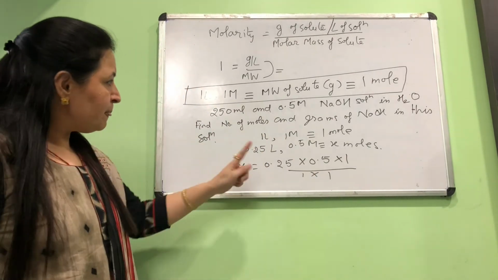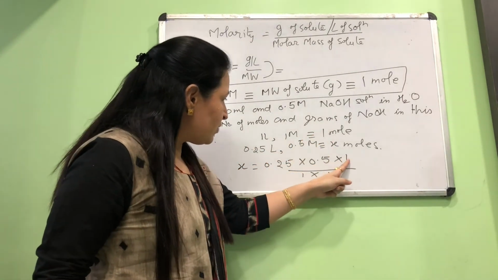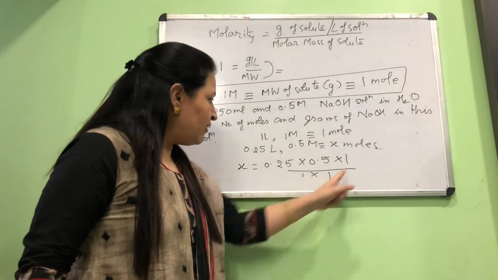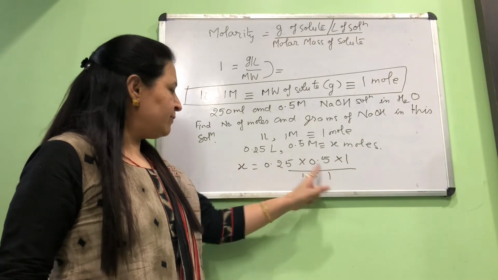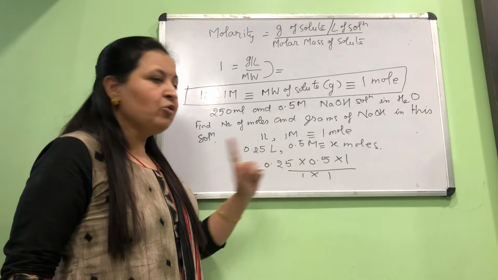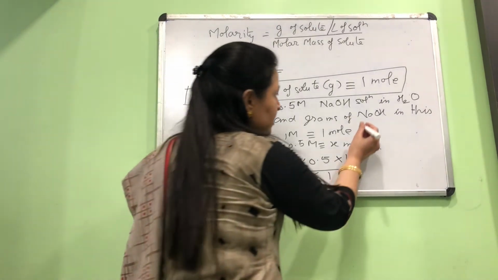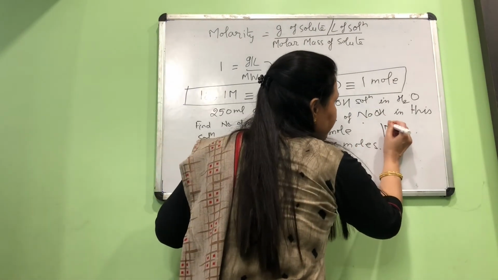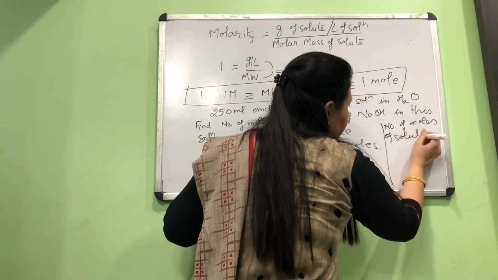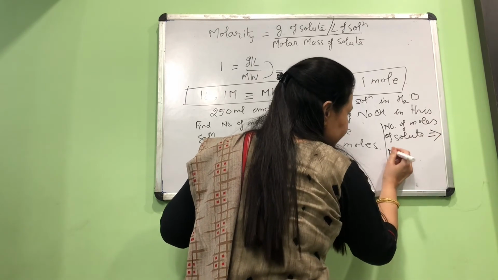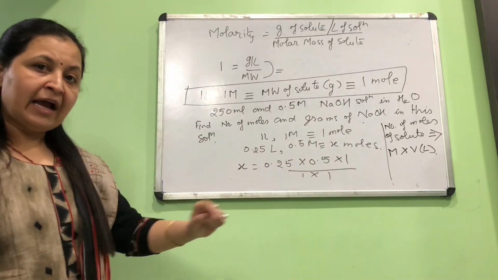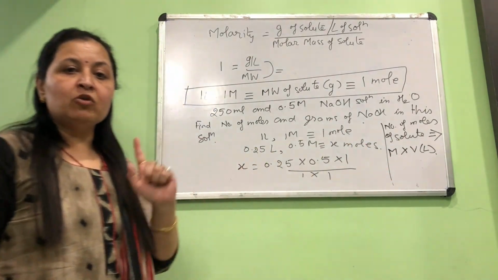So you are seeing everything is 1 except what we are multiplying to find the number of moles. We are multiplying the volume of solution in liter by the molarity of the solution. So ultimately, what is our formula to find the number of moles? Number of moles of solute is equal to molarity multiplied by volume, but the volume should be in liters. If you know that, just that product will give you how many moles of solute are present.